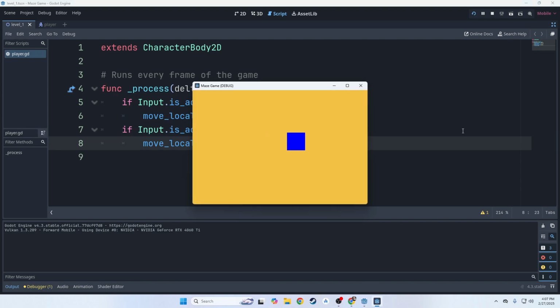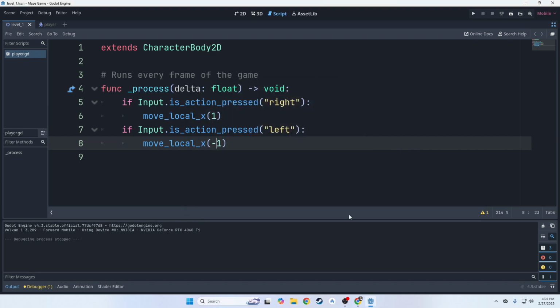So we can move to the right, and now we can move back to the left. Okay. All right, now we're cooking with gas. We can now move left and right. Beautiful. How about up and down? Surely it's got to be just as easy, right?